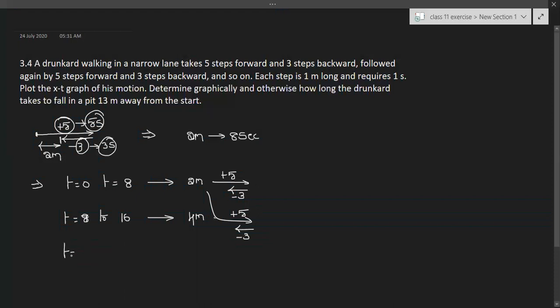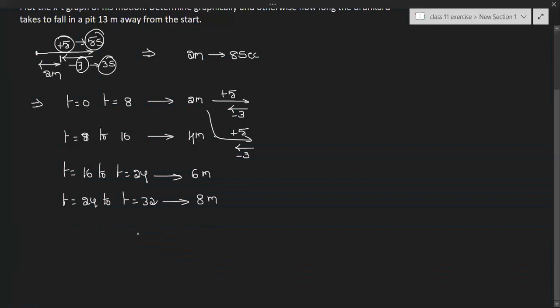Now, from t equal to 16 to t equal to 24 seconds, again in the next 8 seconds, he is going to cover 2 more meters. Now he is at a position of 6 meters from the starting point. Now, t equal to 24 to t equal to 32. In the next 8 seconds, he is going to cover again 2 meters. Now he is at a position of 8 meters from the starting point.